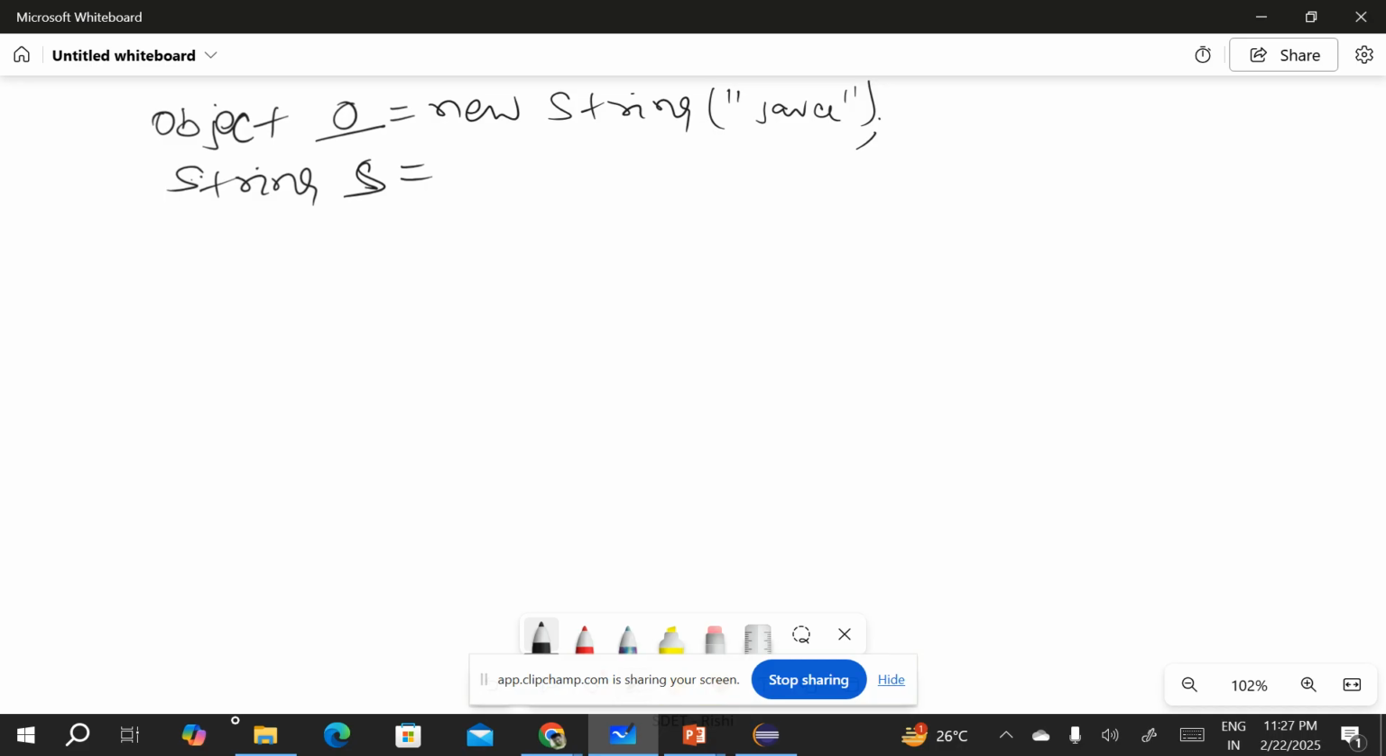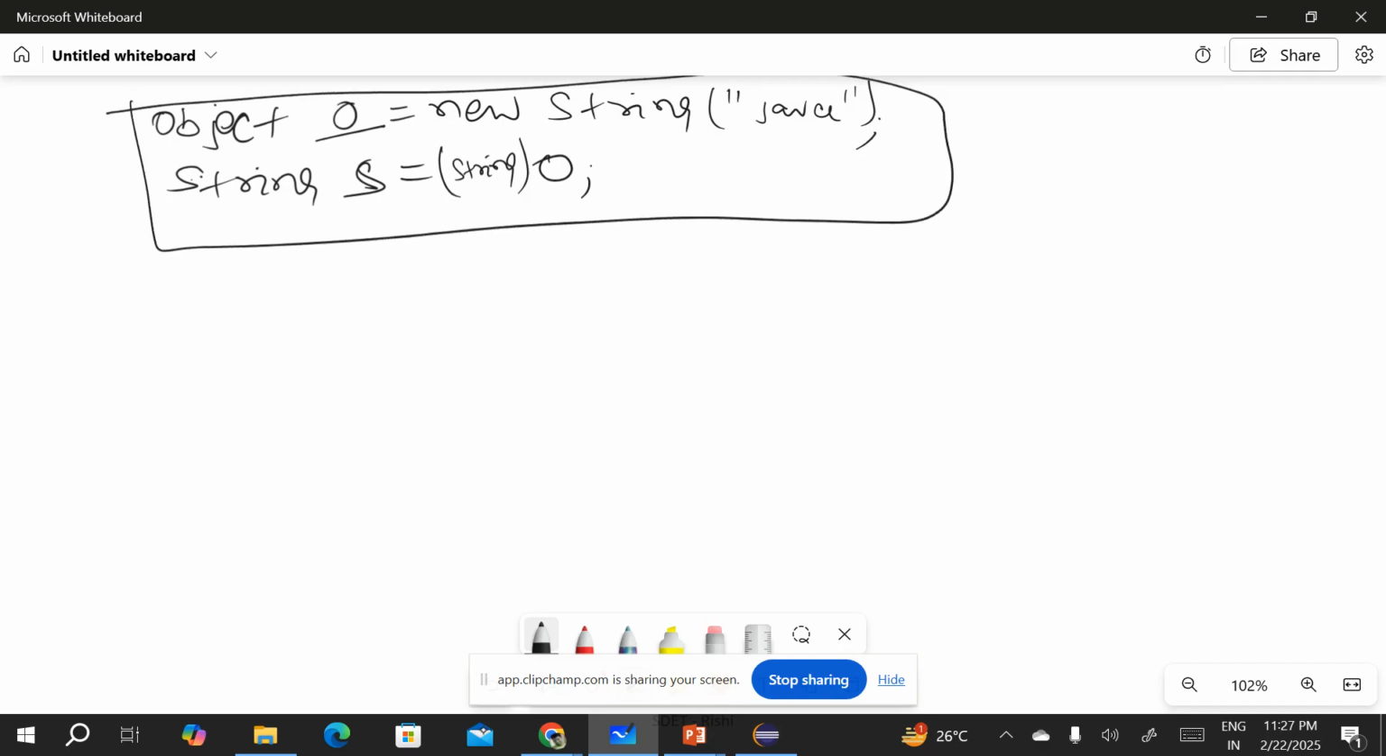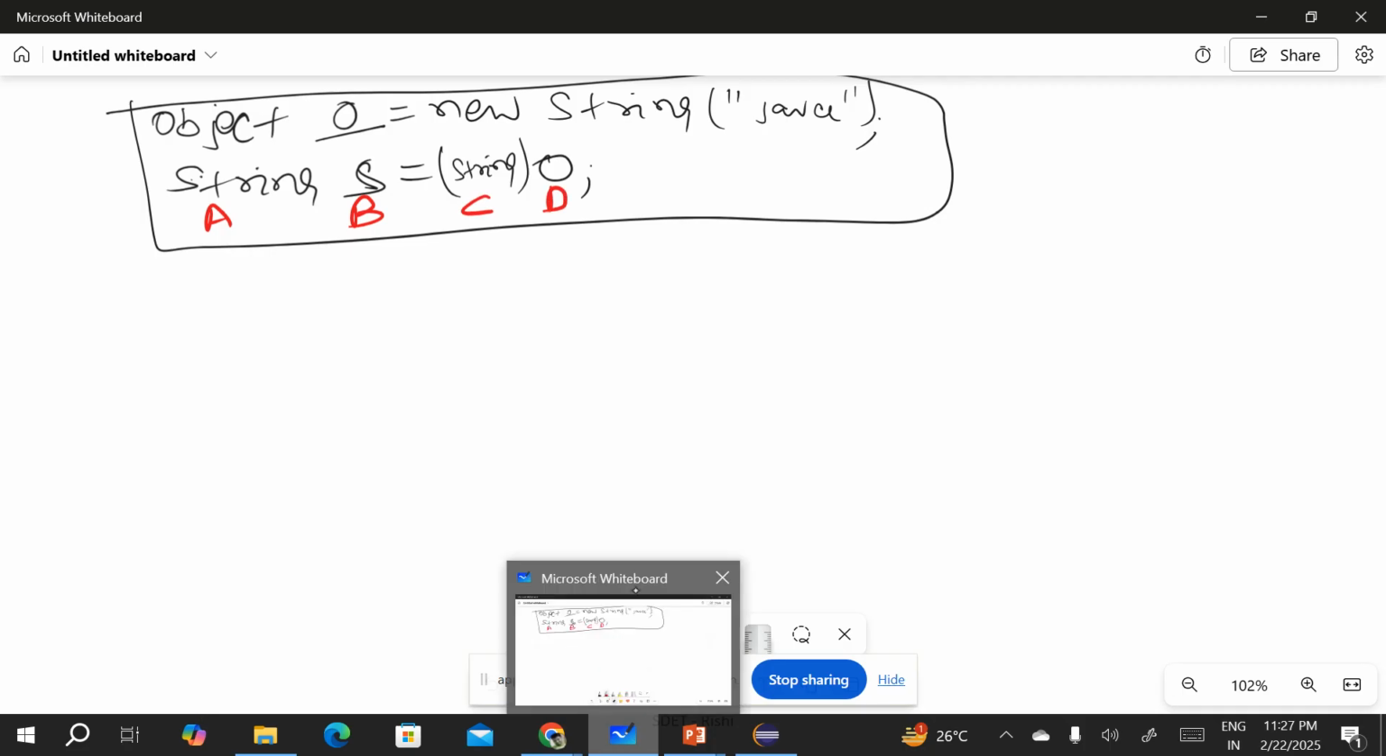We need to write it like this. First we write o, and I want to convert this o into a String type, so inside the braces I will write String. This is how we can convert. Is this a legal conversion or an illegal conversion? We will discuss it with those three rules. Let's consider this as a, this as b, this as c, and this as d. So what are the three golden rules?